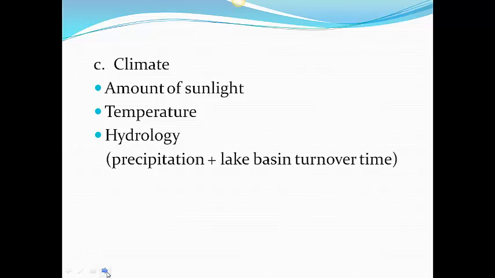So amount of sunlight. Obviously, sunlight is going to affect how much photosynthesis is going on in the lake, and therefore how many nutrients are used, and then the basis of the food chain. Temperature of the lake. Most organisms like to have a particular temperature, usually on the warm side, but some organisms prefer cooler temperature, like fish that need to spawn at a certain temperature. So that can affect the amount of nutrients in the lake as well. Okay, so now we're going to talk a little bit more about this turnover time that happens in lake basins and why it happens and how it affects the nutrients in lakes.